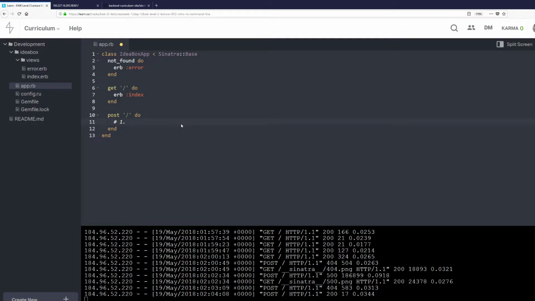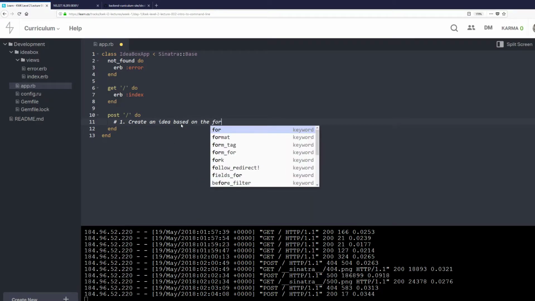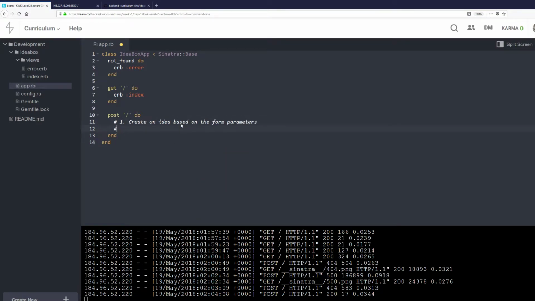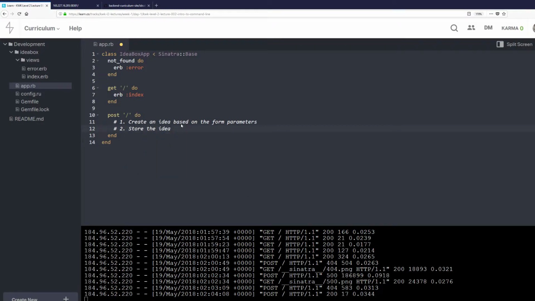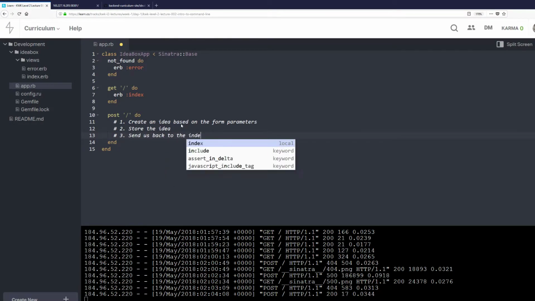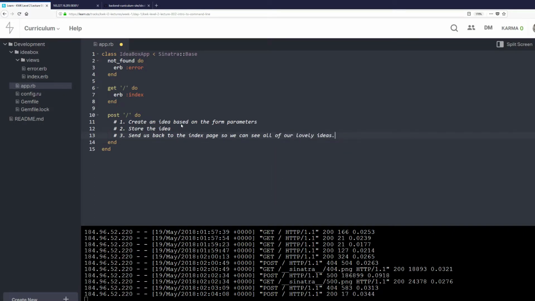When we post, we want to create an idea, based on the form parameters. After we've created the idea, we're going to store it, right? Oops, nope. Store. Typing is hard for me. Typing is hard for me most of the time. Store the idea. And the third thing we're going to do is send us back to the index page so we can see all of our lovely ideas. Cool. So I'm going to save this so I have it.